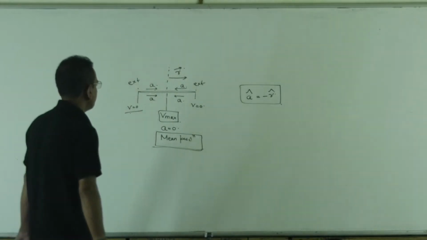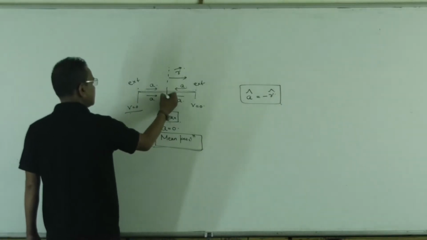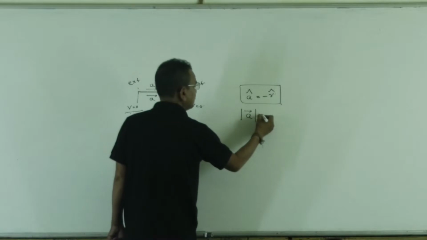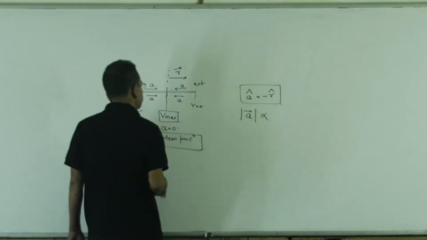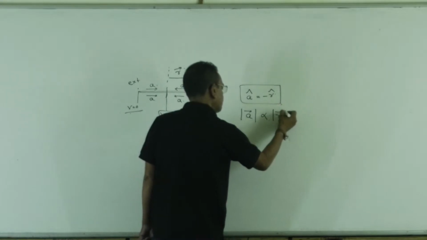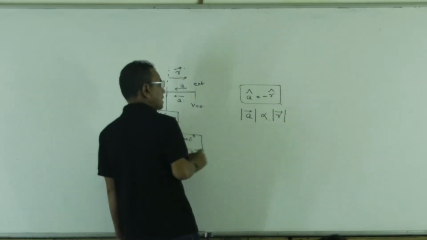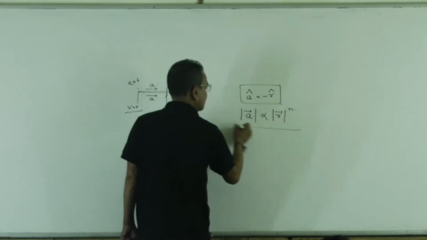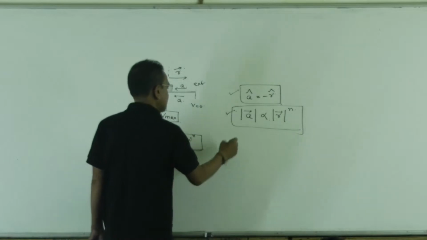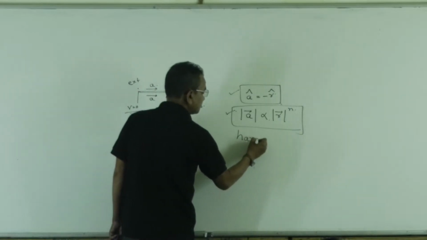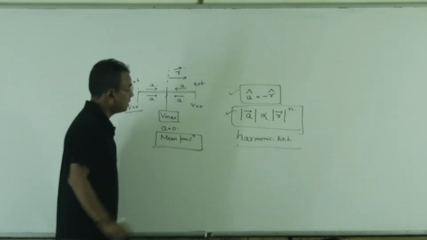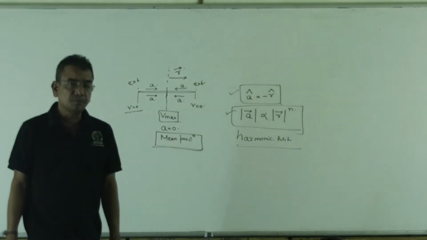And acceleration at the mean position should be zero. So acceleration vector should be proportional to r vector by mod of r to the power n. If both conditions are satisfied, then the motion can be called harmonic motion.